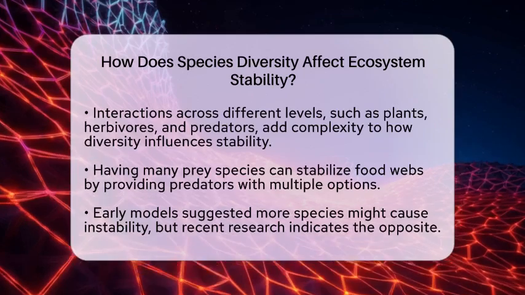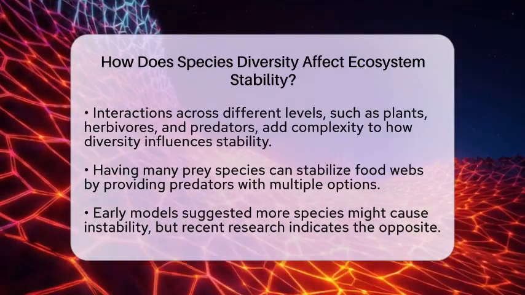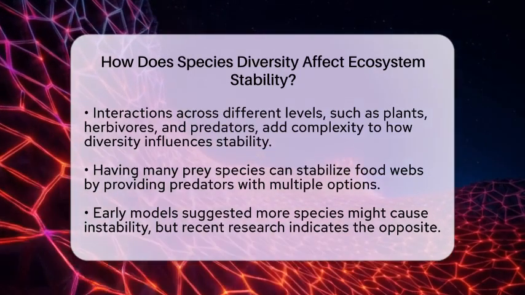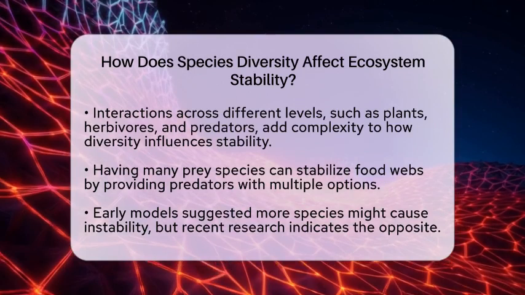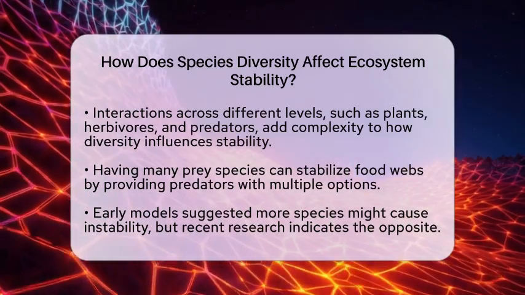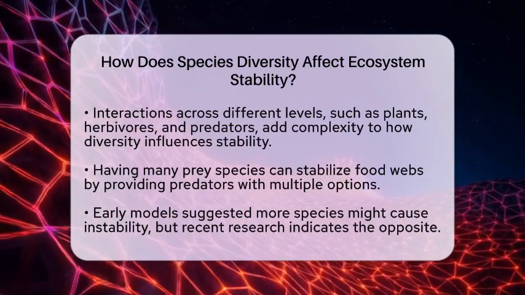How species interact across different levels, like plants, herbivores, and predators, can make the relationship more complex. For example, having many prey species can stabilize food webs by giving predators more options. If one prey species drops, others can still provide food, preventing chaos.